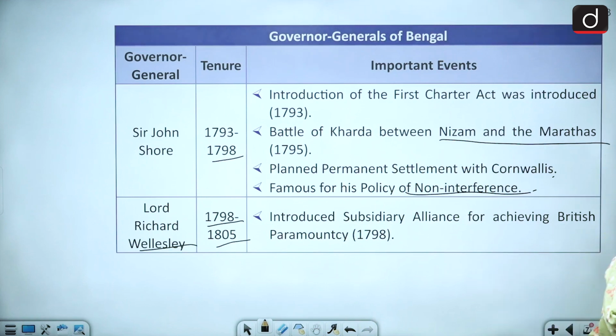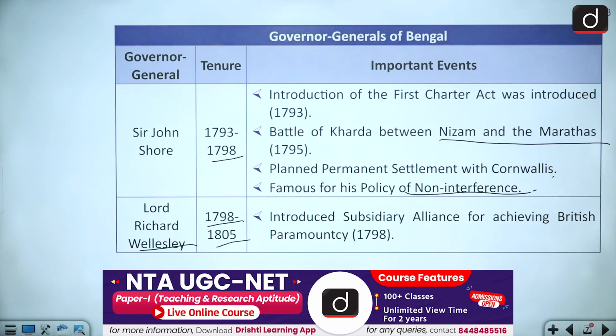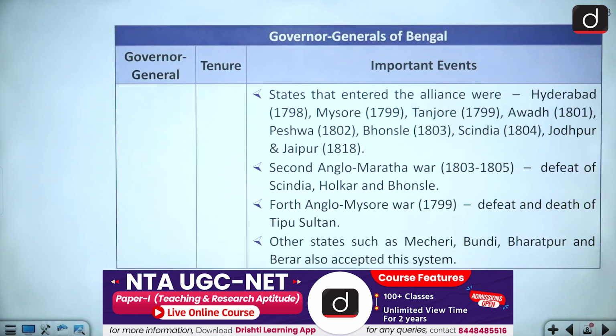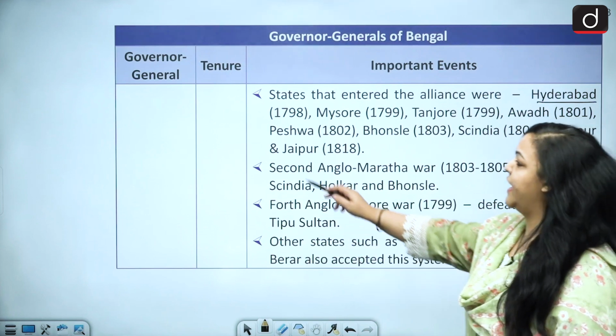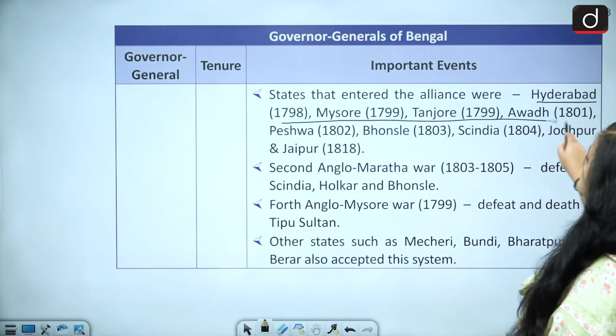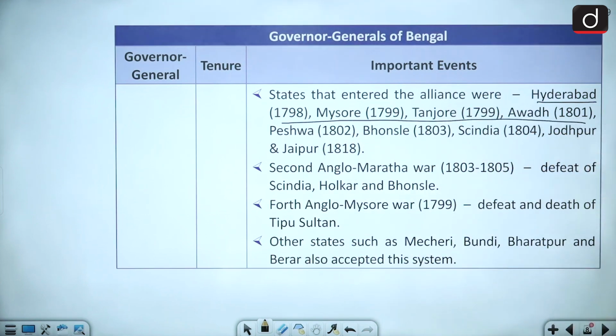He introduced the subsidiary alliance for achieving British paramountcy. He is very well known for that. The states that entered into the alliances were Hyderabad, please remember the dates, Mysore, Tanjore, Awadh, Peshwa, Bhosle, Sindhia, Jodhpur, Jaipur. We also have the